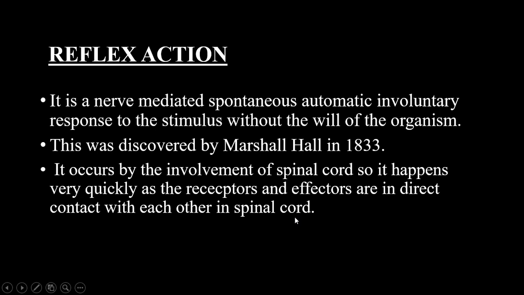We know receptors. What are they? They are specialized neurons which detect a stimulus, and they are present in the sense organs. So any change in the environment, any stimulus from the environment, is detected and received by the receptors, which are specialized neuron tips present in the sense organs. From there it is carried to the central nervous system where the processing has to happen. And the information after processing is given to the effector. What is an effector? It is a gland or a muscle which gives an immediate response.